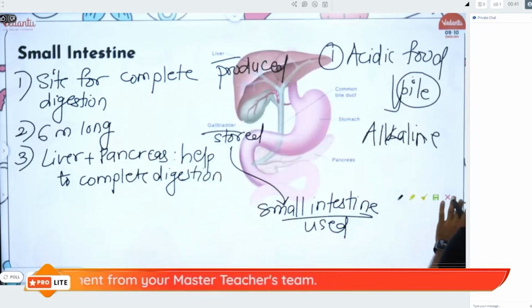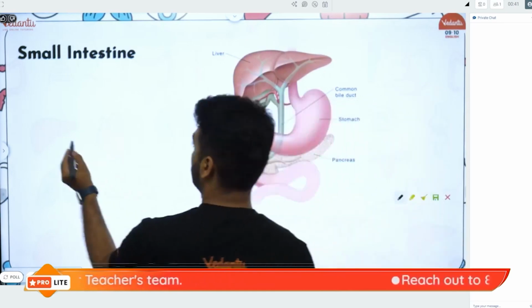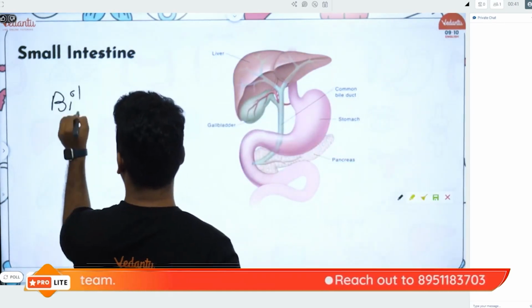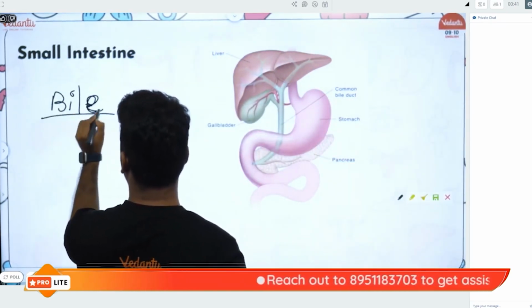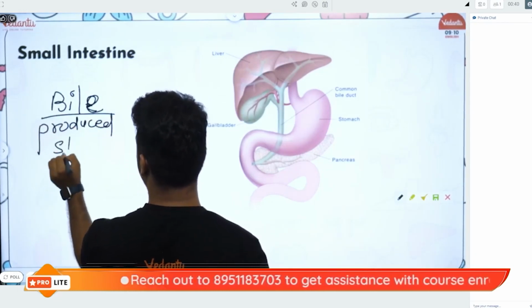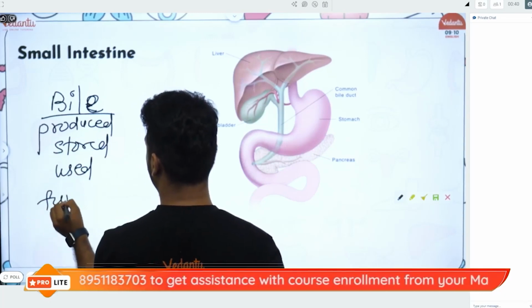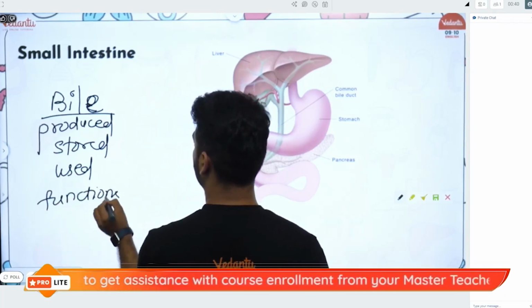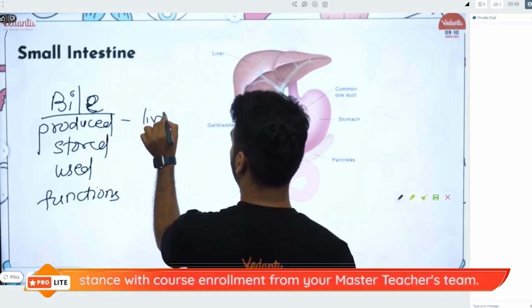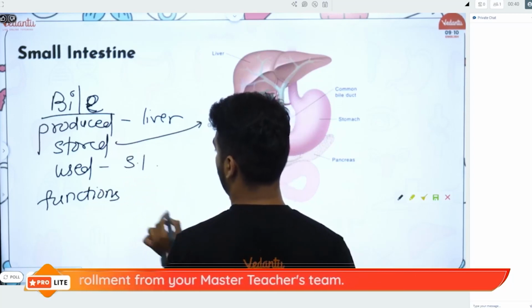I'll just erase all of this. So, when I talk about bile, it is produced by the liver, stored by the gallbladder, used by the small intestine.